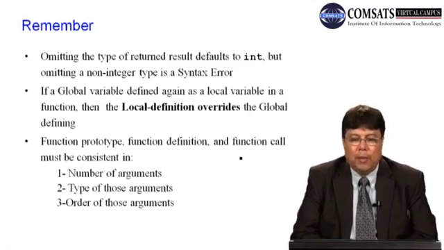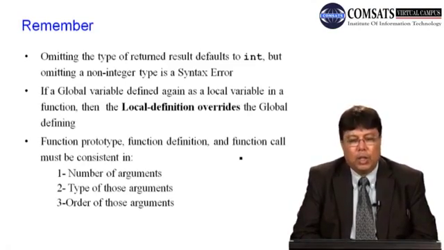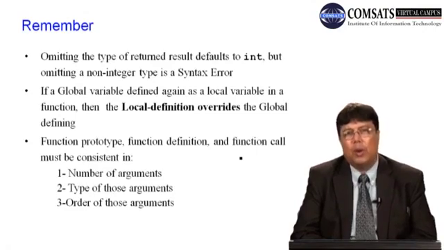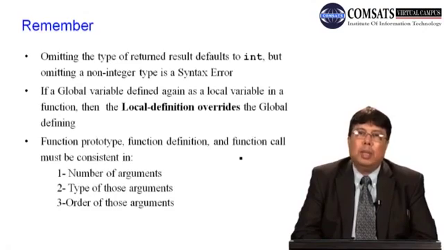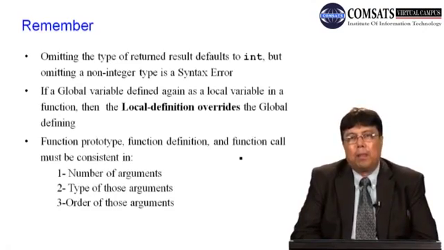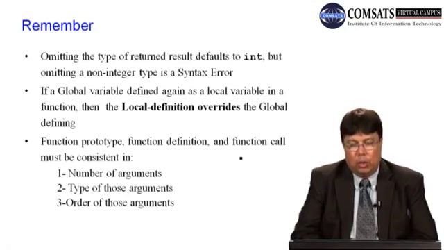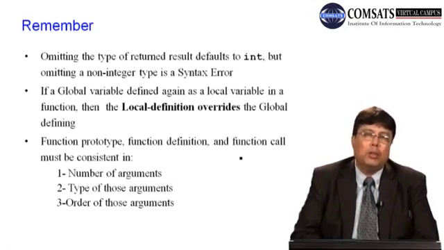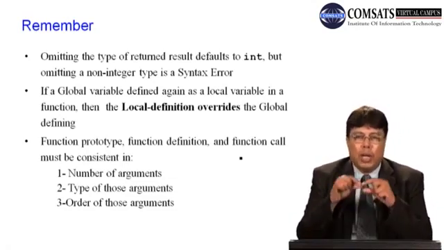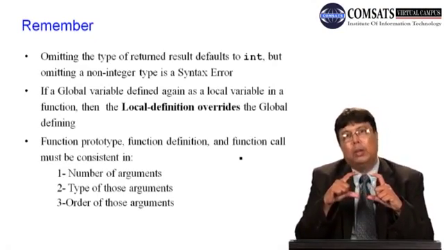If a global variable is defined again as a local variable in the function, then the local definition overrides. Suppose you have declared a global variable x, and then you have defined an x in the function. The x defined inside the function will override the global contents, but it will not change them, because whatever x you have defined is only visible to that particular function.